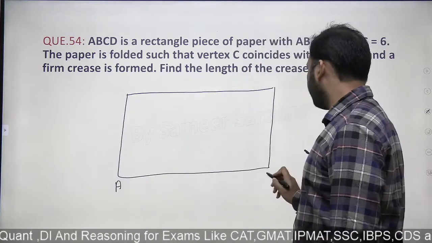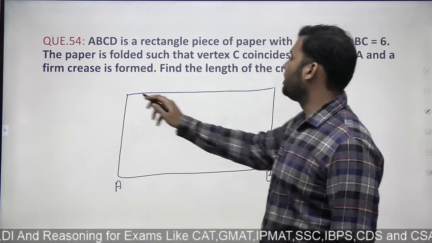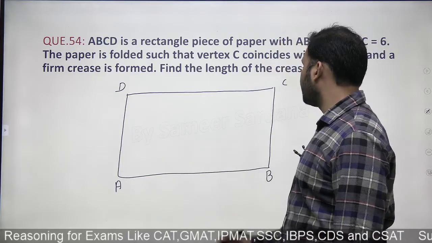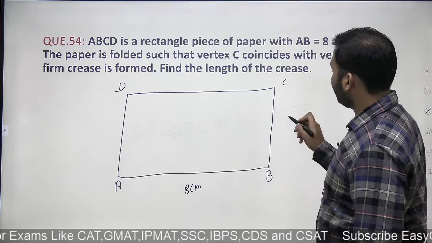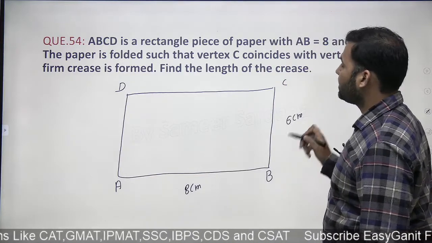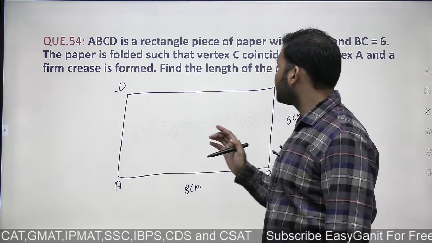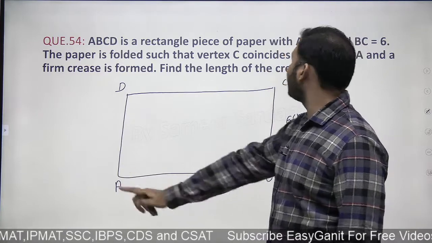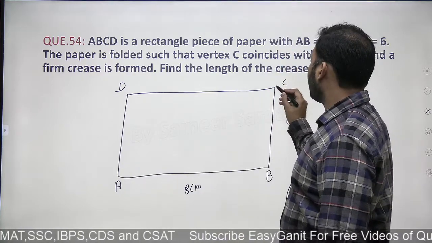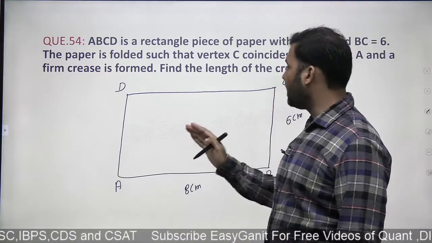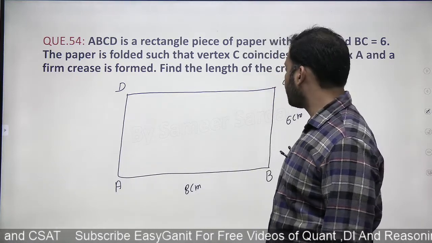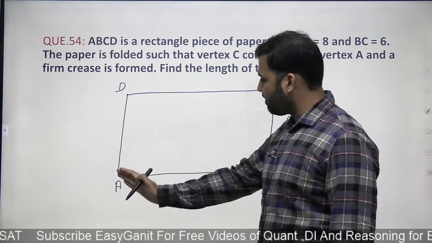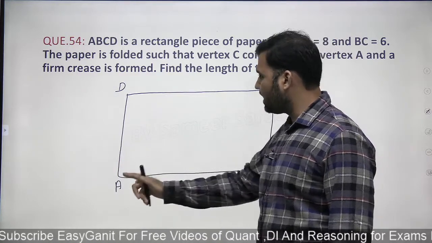A, B, C, D, a rectangular piece of paper with the length of AB being 8 centimeter and the length of BC being 6 centimeter. The paper is folded such that the vertex C coincides with the vertex A. Now C, you are supposed to fold it. So C has to be brought to point A. So you need to do the imagination. When I fold C onto A, I will bring C to point A.